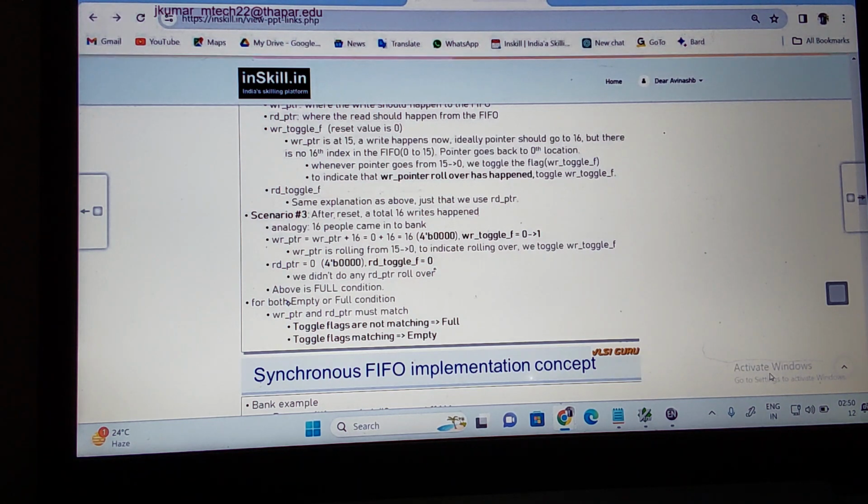0 plus 16 is nothing but, if I represent it, this index is representing what? 4 bits: 0, 0, 0, 0. Now rollover is happening for the write pointer. So the write pointer is rolling from 15 to 0, indicating rollover is happening. We toggle the write toggle flag.